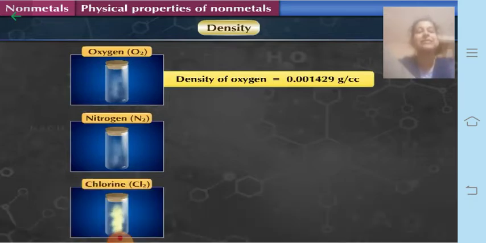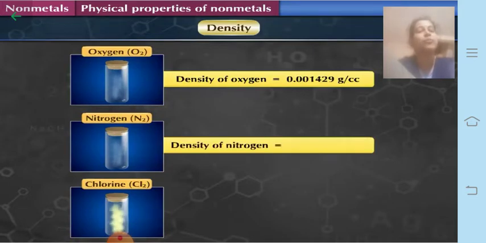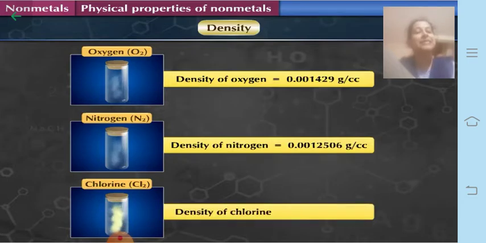Then let us see the density of nitrogen. The density of nitrogen is around 0.001256 grams per cubic centimeter, whereas the density of chlorine gas is 0.003214 grams per cubic centimeter. So density is very low.